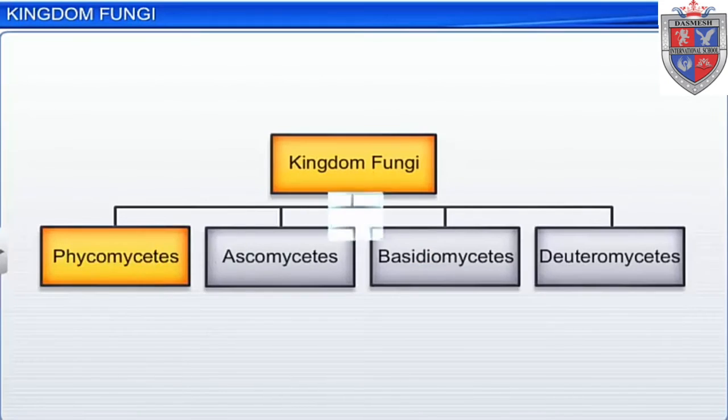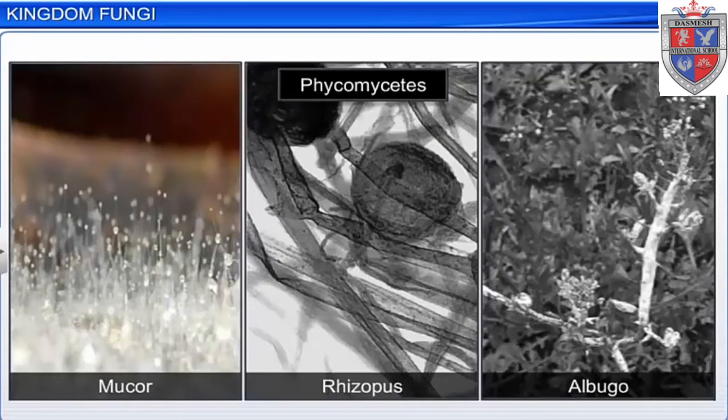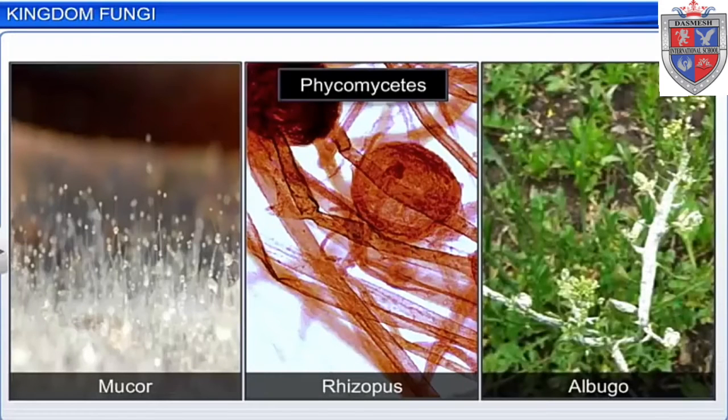Firstly, the members of Phycomycetes are found in aquatic habitats as well as on decaying wood in moist and damp places. Some common examples of Phycomycetes are Rhizopus, Mucor and Albugo.